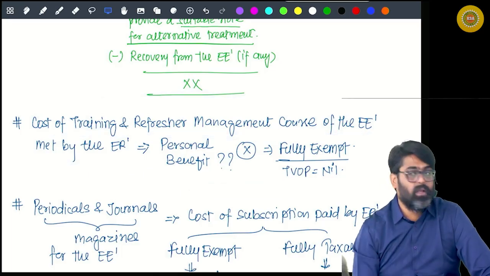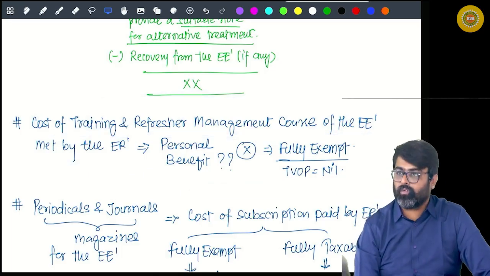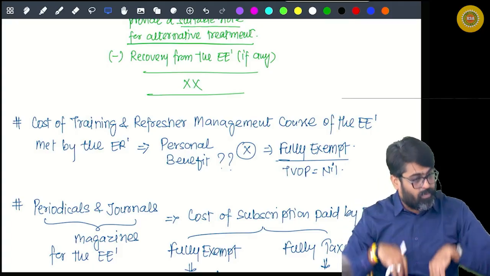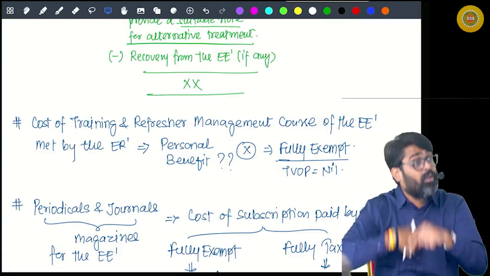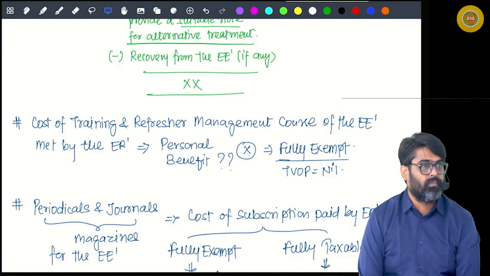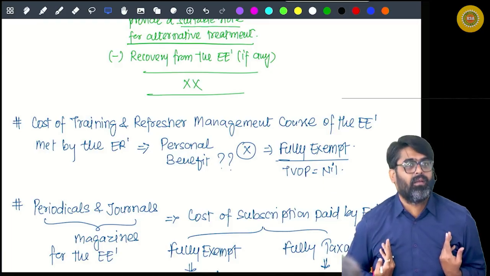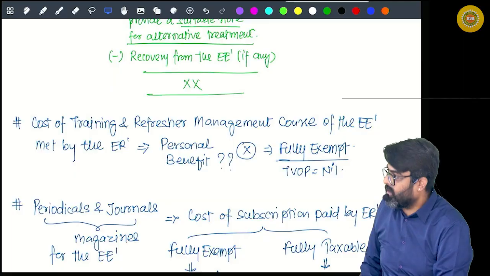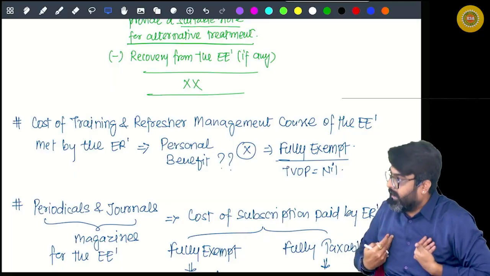Your training, your refresher management course, the cost of that, if I am meeting, your employer is meeting, is not to give you personal benefit. It is for my benefit only. You will take training, you will do the refresher management course. Because of that, you will be able to work efficiently for me.